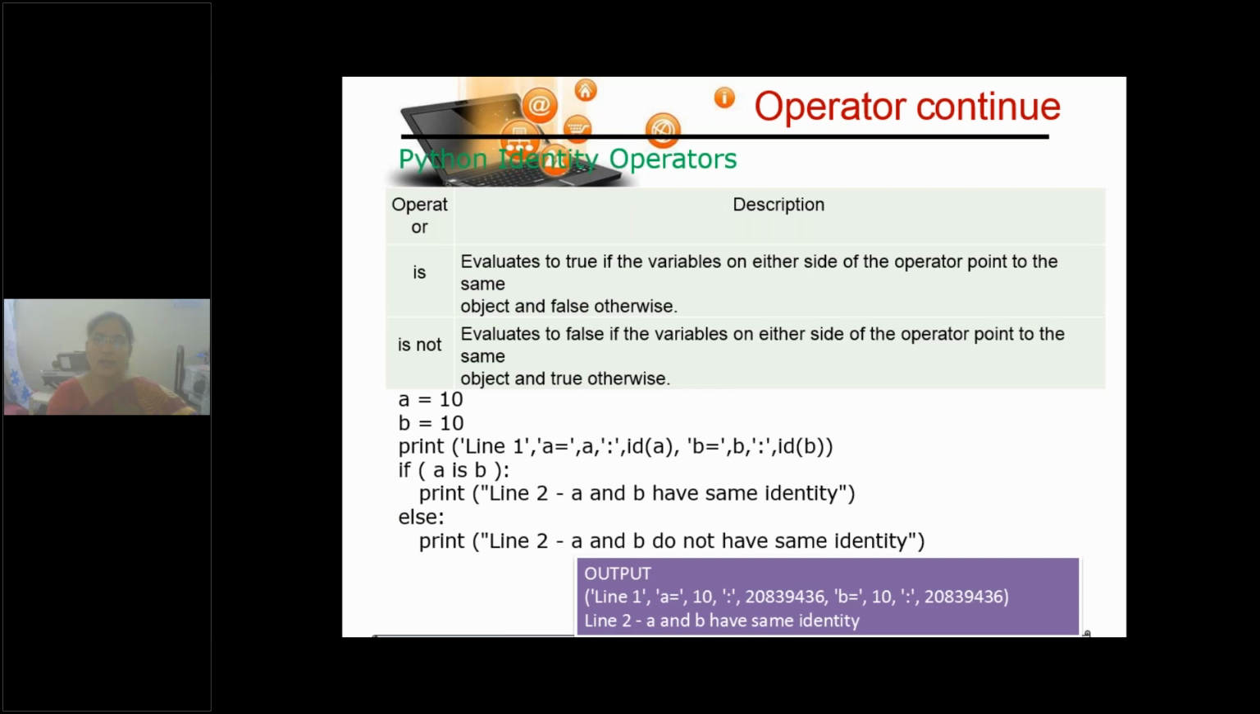Clear, children? And then some more operators, is or is not. Is means whether it is exactly the same. A is B: A value is 10, B value is also 10. So A is B, yes, they both have the same identity, so the result is true. Is not: if either side of the operator is not pointing to the same object, then it is false. Clear?